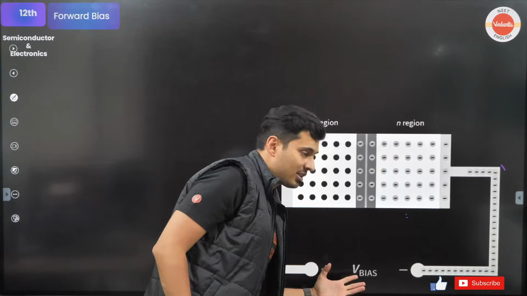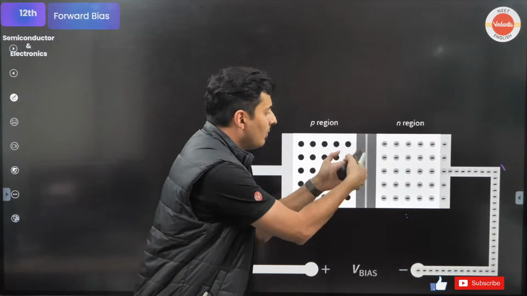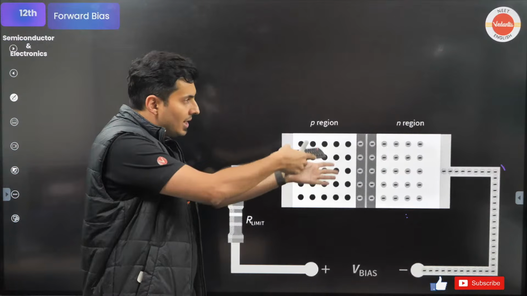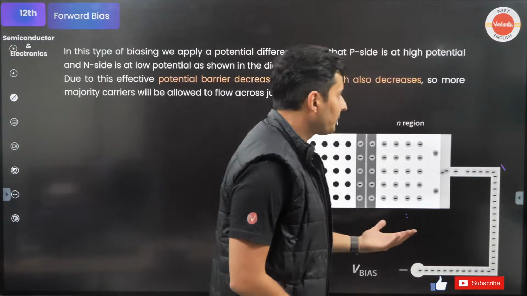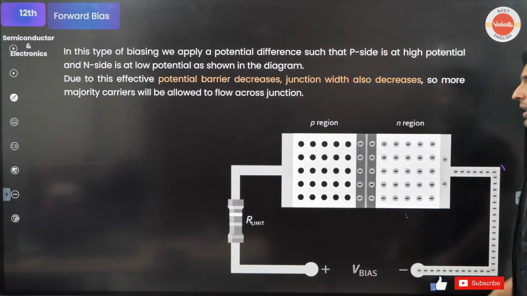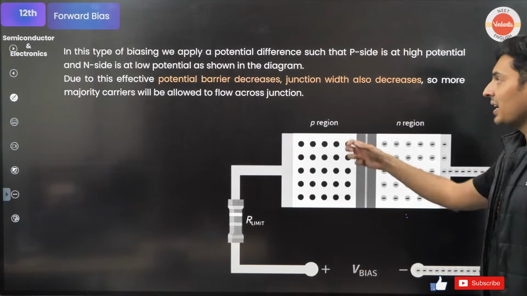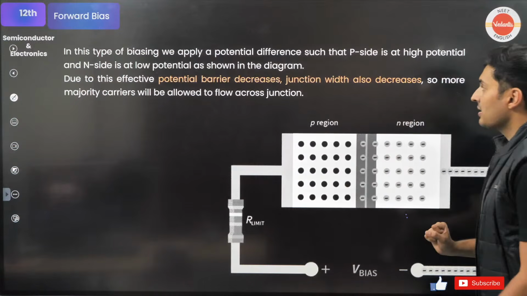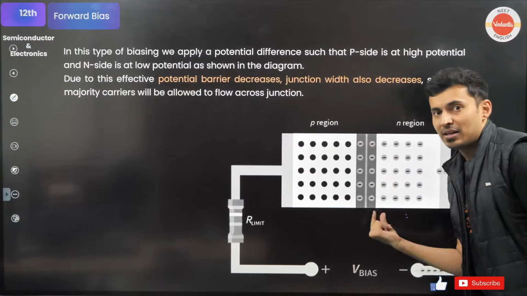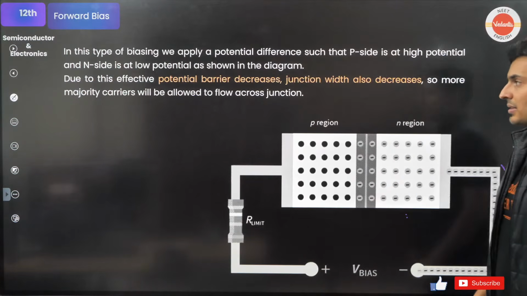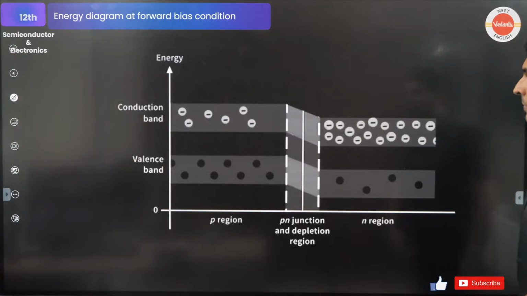So the bias should be such that it is able to overcome the barrier voltage. Then you will see the conduction increasing significantly. That's forward bias for you. So when the biasing voltage is increased, the barrier voltage decreases and the width of the junction, or basically the depletion zone, also decreases. And finally, they overcome and cross over to the other side.